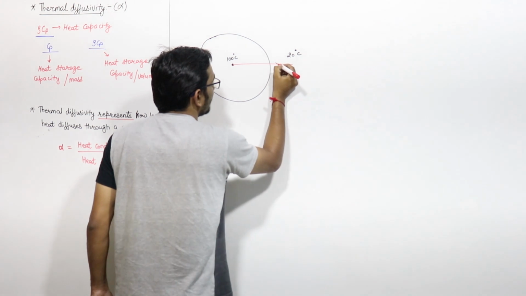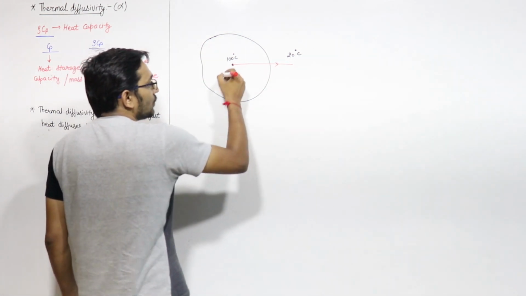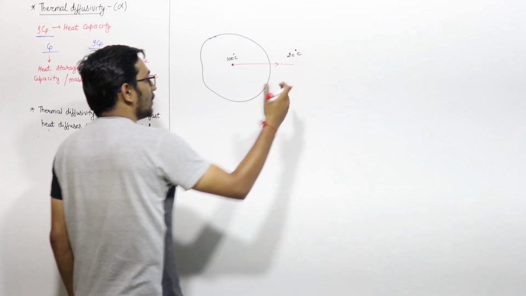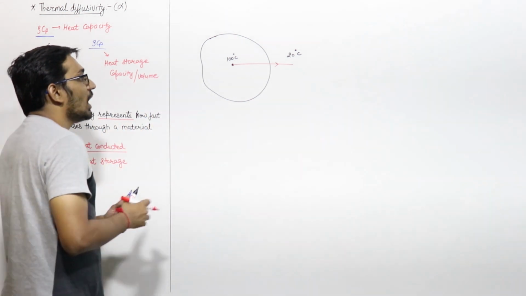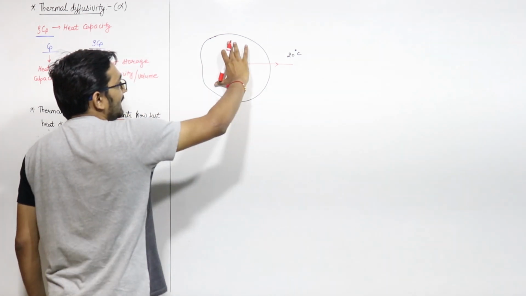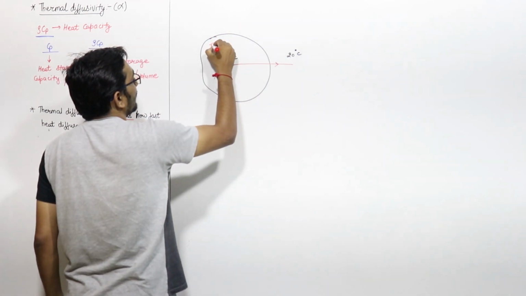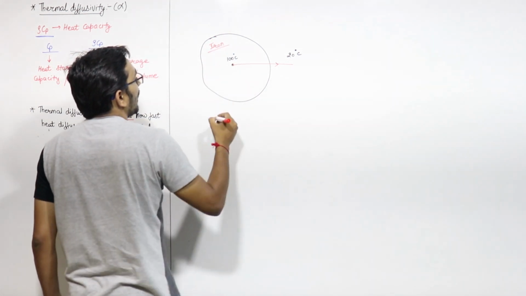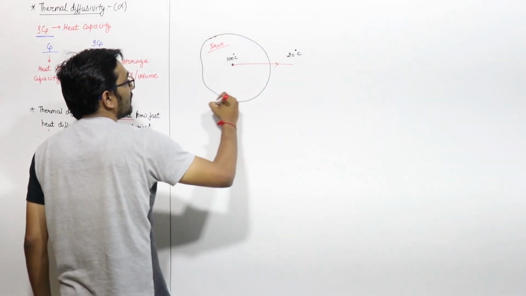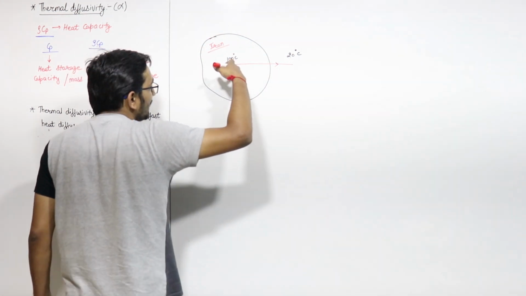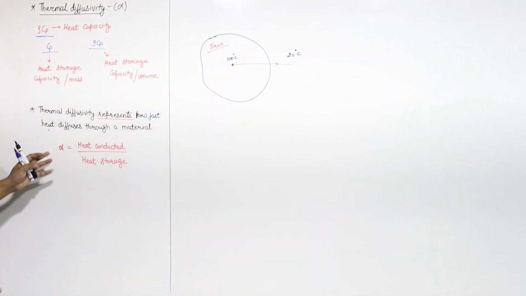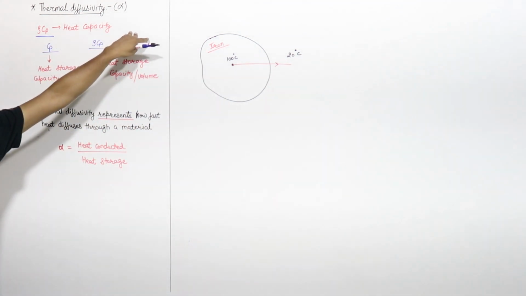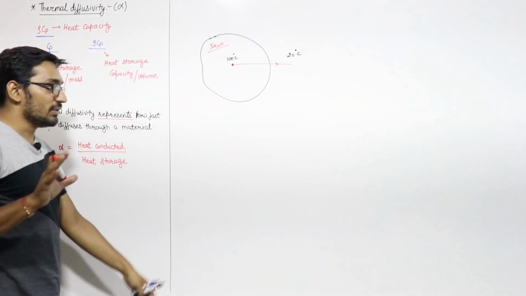Heat will be flowing in this direction, through conduction and then convection and so on. So the heat will be transferred outside, but how fast this material, suppose it is made of iron, will diffuse this heat from inside to the outside, that is represented by the term thermal diffusivity, right? That is the meaning of thermal diffusivity.